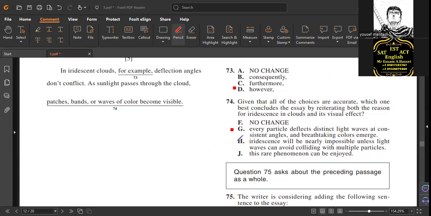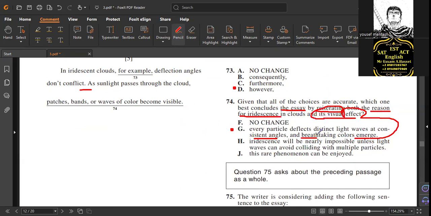Now read again. Which one best concludes the essay? By reiterating both the reason for and its visual effect. But we need an answer to tell us both. So, as when sunlight passes through the cloud, what's going on? Every particle deflects distinct light waves at consistent angles. Breathtaking colors emerge. Effect or not?